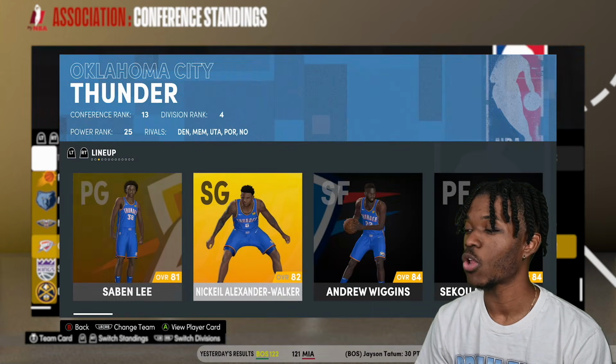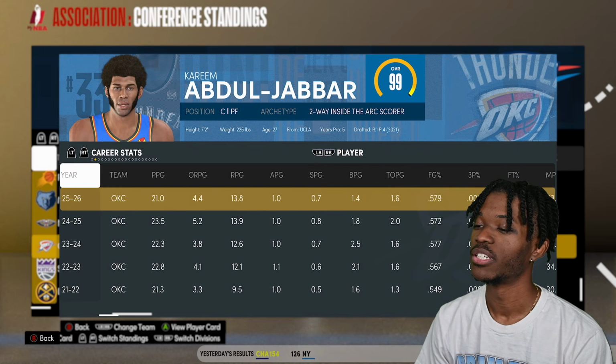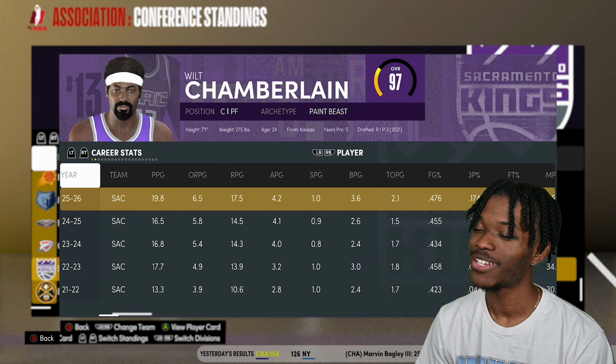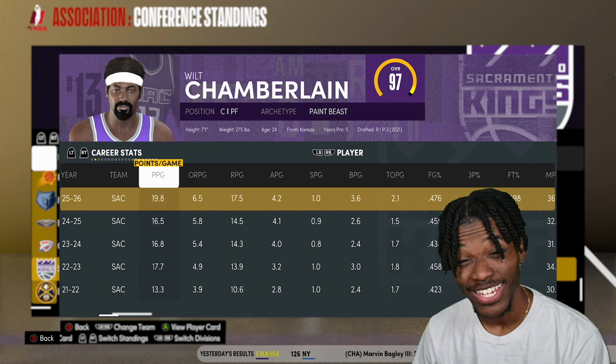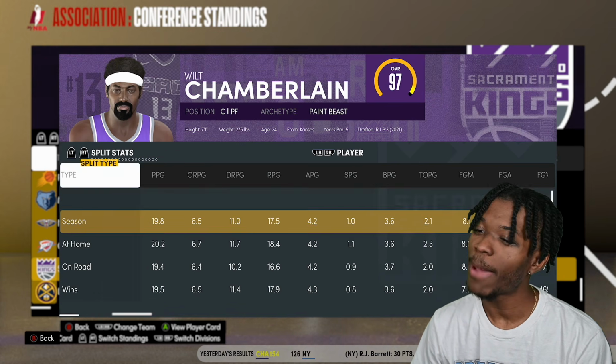Shaq, Alexander is no longer there, so Kareem should just free himself. They ain't doing it. He should just free himself. And then you got Wilt Chamberlain. Wilt Chamberlain averaged 50 in a season once upon a time. Now he's only averaging 20. That's because they got my boy shooting threes.